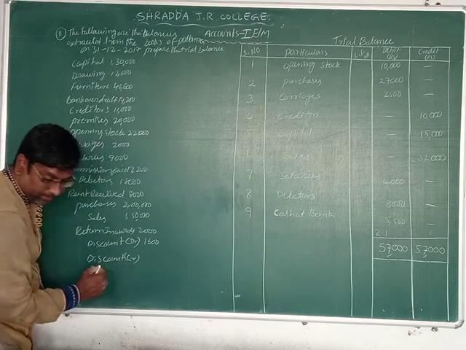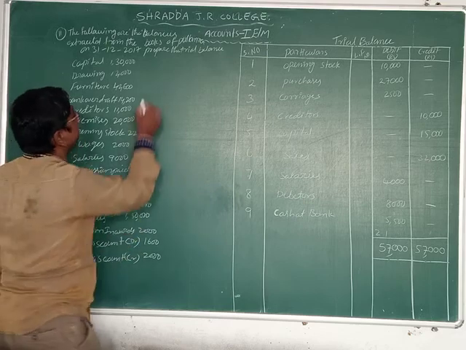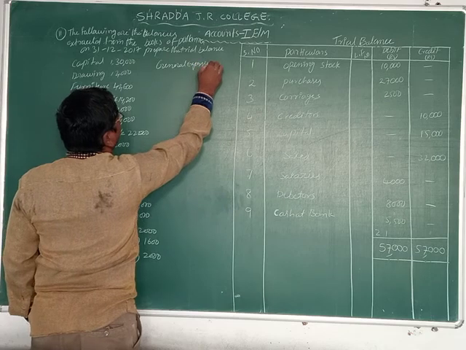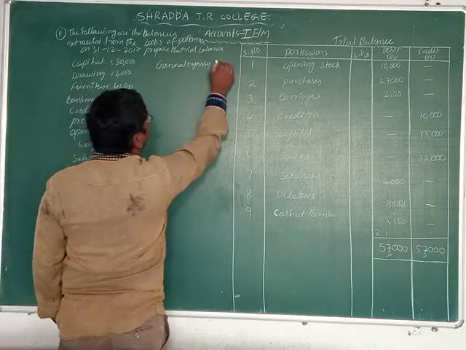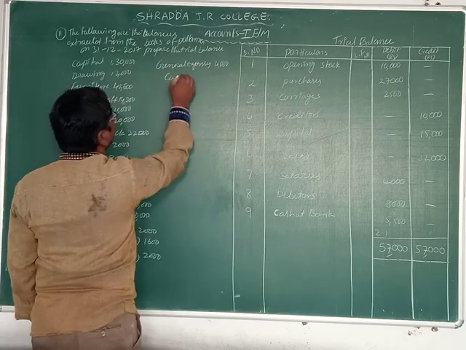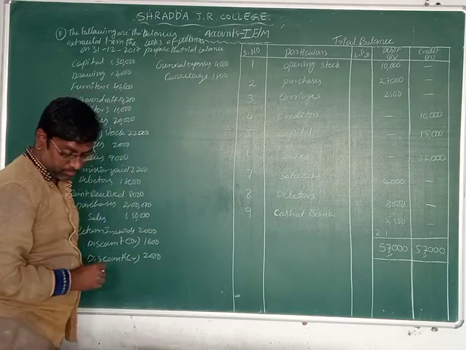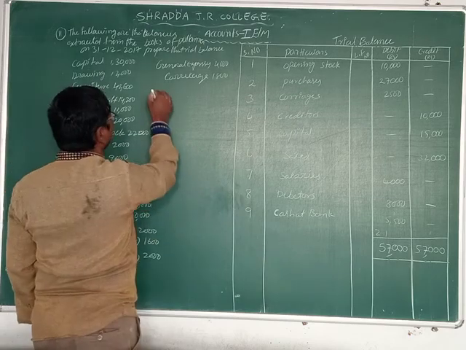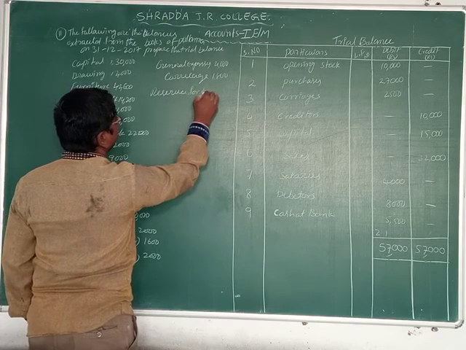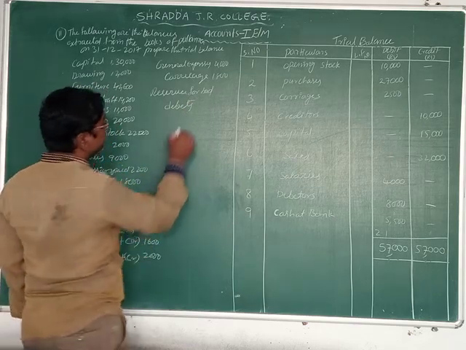Discount credit 2,000 and general expenses 4,000. Next, carriage 1,800. Next, reserve for bad debts 20,000.